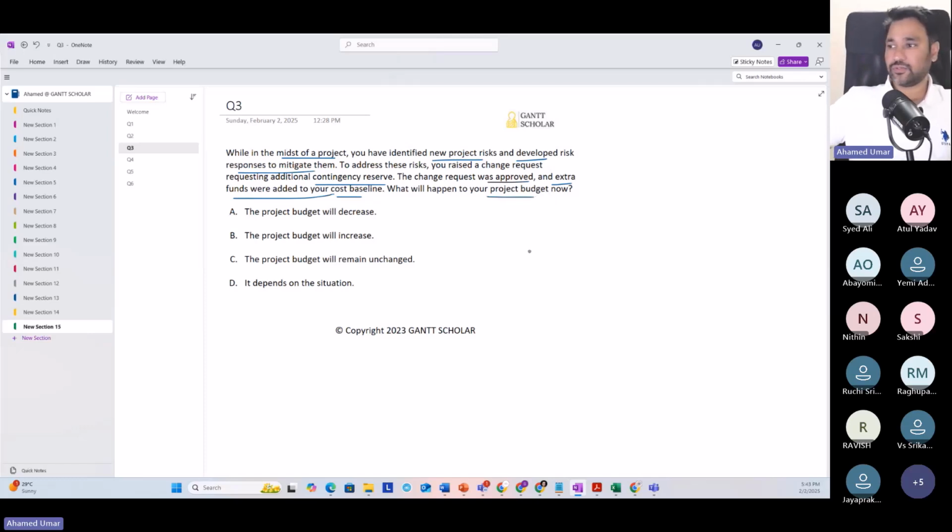To solve this question, you should understand the anatomy of the project budget. Very good, Abhishek, project budget is equal to cost baseline plus management reserve. Fantastic. Would you like to explain the answer? Why is option C correct?